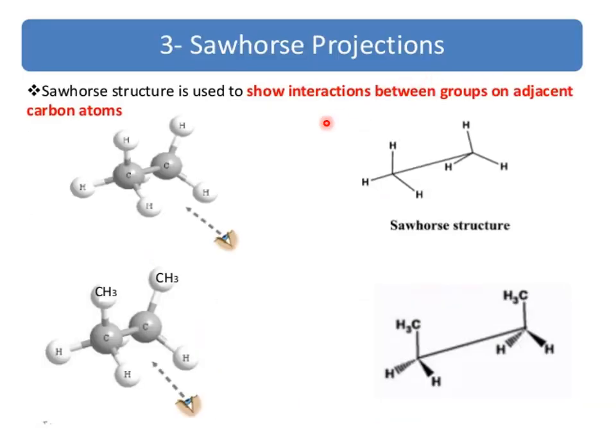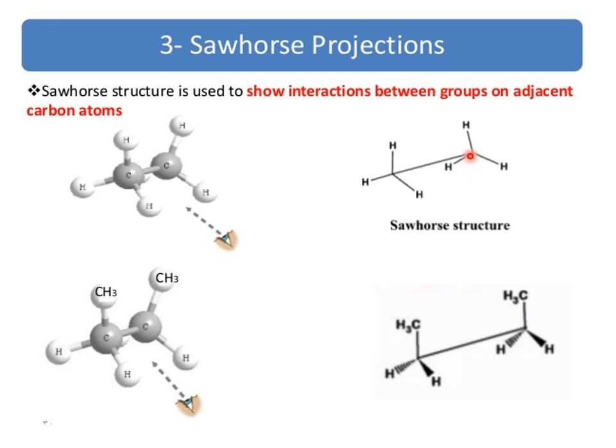Another, the third one, is Sawhorse projection. The Sawhorse structure is used to show interaction between groups on adjacent carbon atoms. You can see the difference between the Fischer projection and Sawhorse is that here we draw the line and slightly change the direction of the substituents attached to the carbon, showing the dihedral angle. This is the dihedral angle of the carbon hydrogen and then carbon hydrogen. This is the Sawhorse structure of ethane molecule.